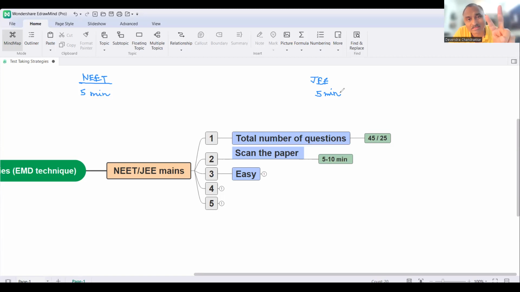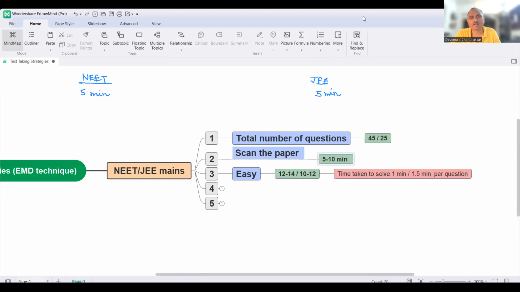Now at least 2 concepts and 2 equations. ये मल्टीपल कॉन्सेप्ट क्वेश्चंस होते हैं. ठीक है. तो now how many easy questions will be there? Let's see how many easy questions are usually there in NEET and JEE. सो नीट में मान लेते हैं there are 12 questions which are easy and in JEE let's say there are 8 questions which are easy. नहीं सॉरी, there are 10 questions which are easy, right?